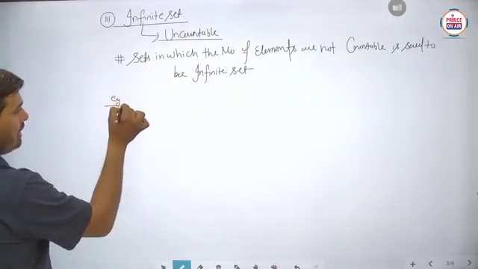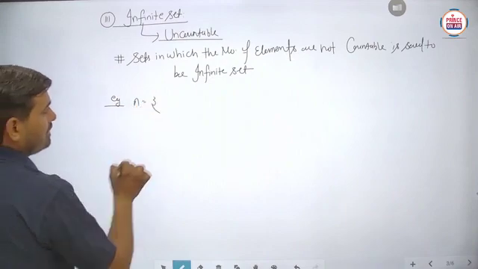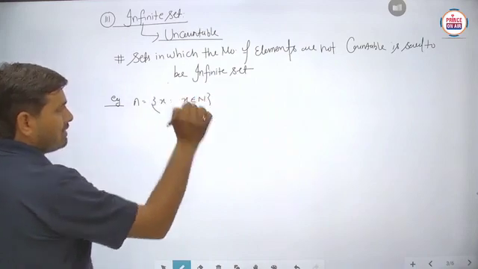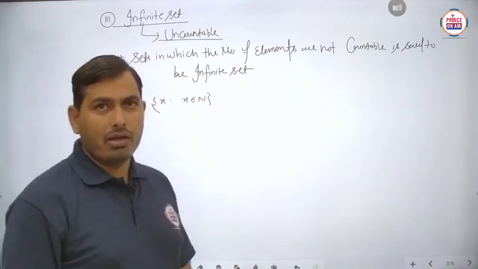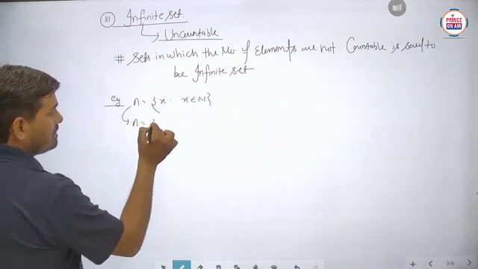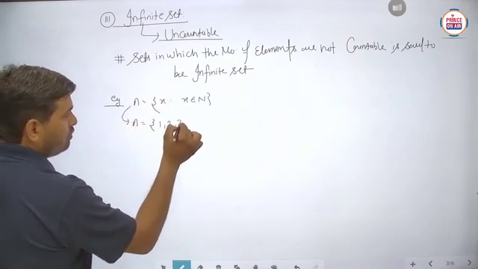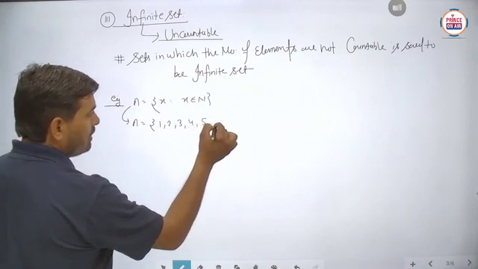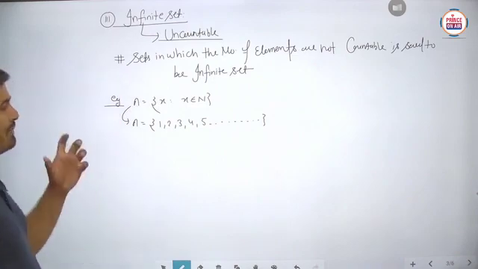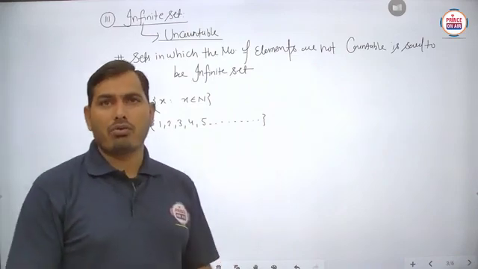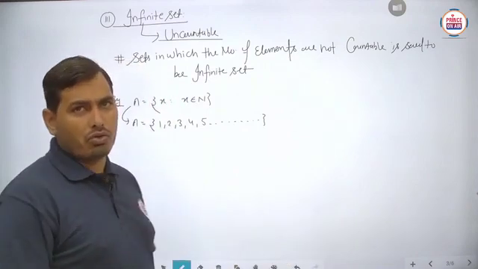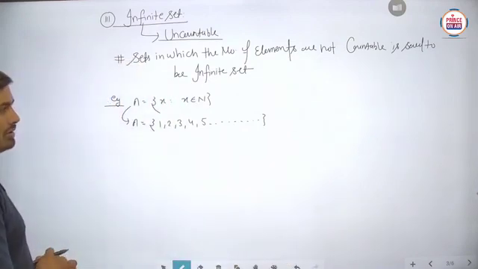Suppose we have to write the example. A set is taken as x belongs to the natural numbers. Suppose we write this in set builder form, and we make the tabular form of this set, then we write 1, 2, 3, 4, 5 and so on. Basically, in this set you cannot count the number of elements because there are infinitely many natural numbers. So you cannot count the number of elements here. Is it to be clear?